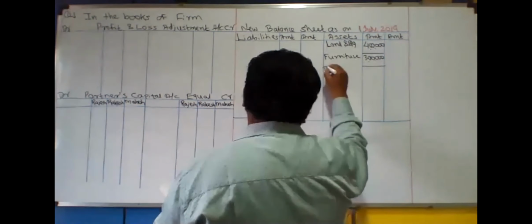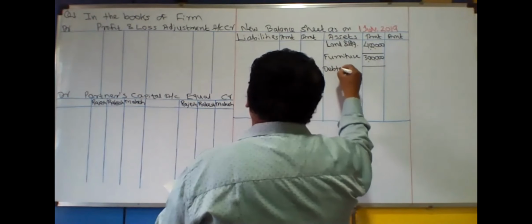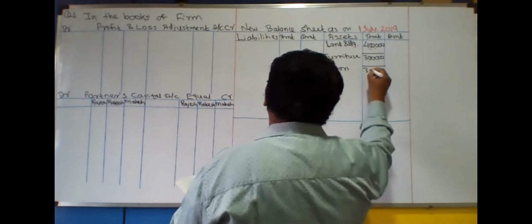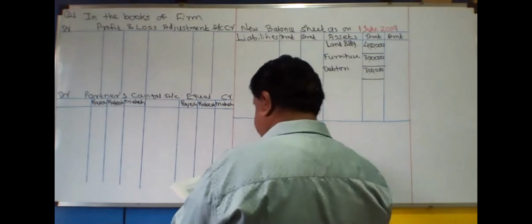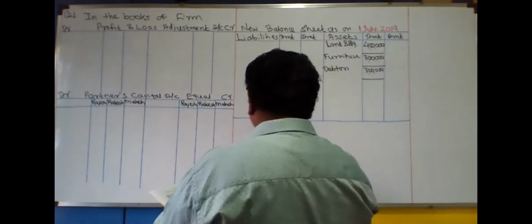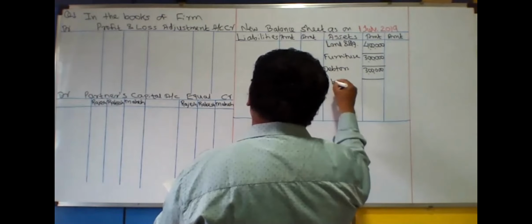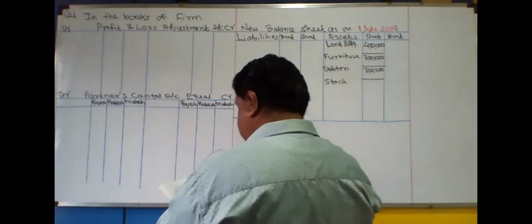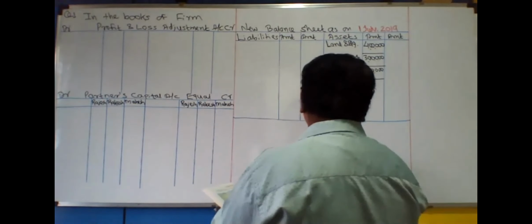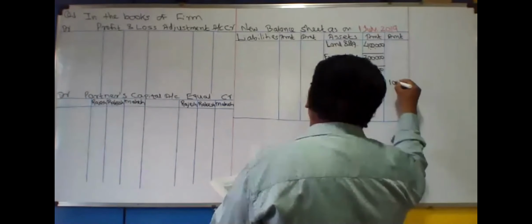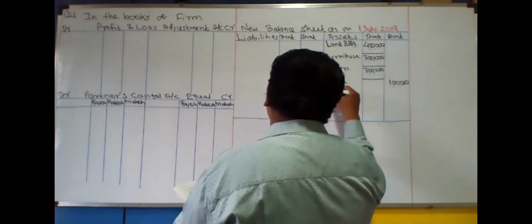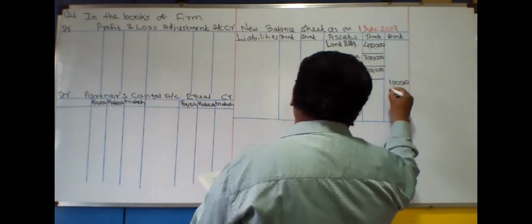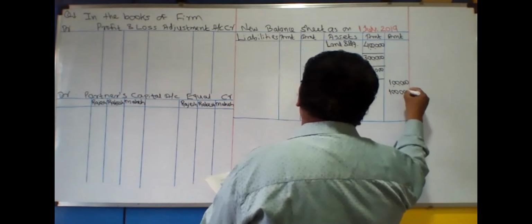Debtors, balance sheet assets, inner column 3 lakhs. Stock, balance sheet assets, outer column 1 lakh rupees. Then cash, balance sheet assets, outer column 1 lakh rupees.